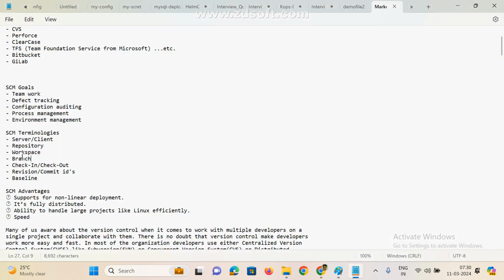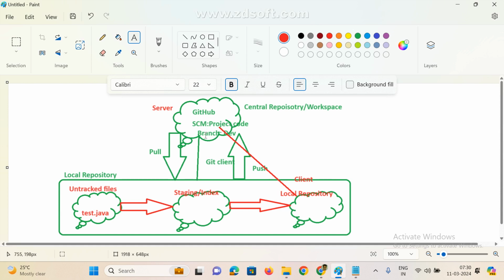Now if you observe here, this is the workspace, this is a branch. In real time, we maintain multiple branches: development branch, test, and stage, like this. Every project, inside the server we have one project, my particular specific project. Under this project we create multiple branches: development branch, test branch, stage branch, production branch. This is the first class introduction, so we are creating these here.